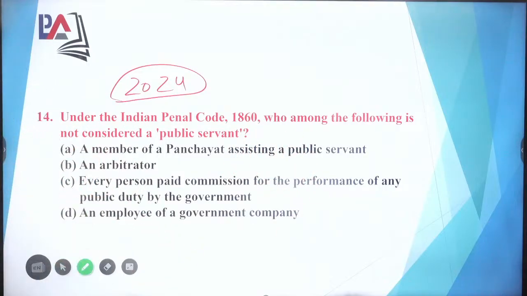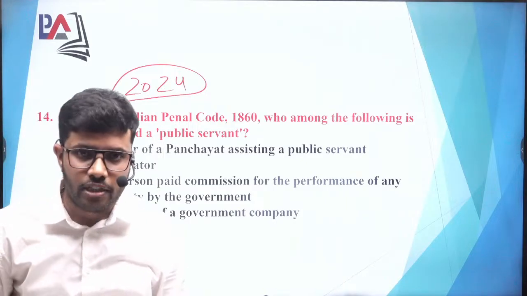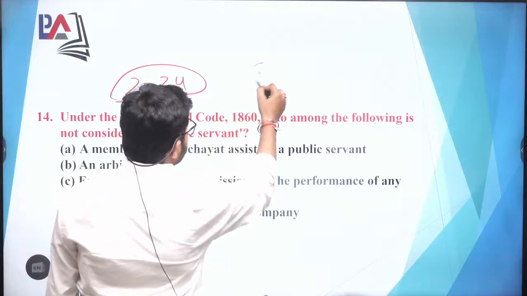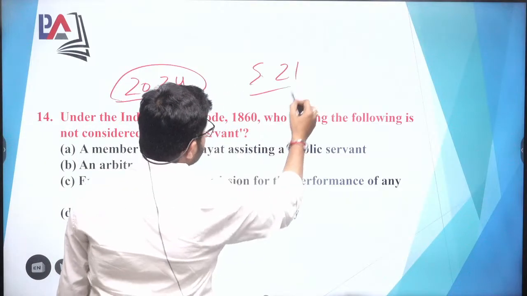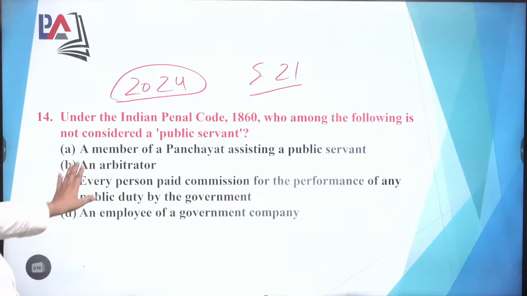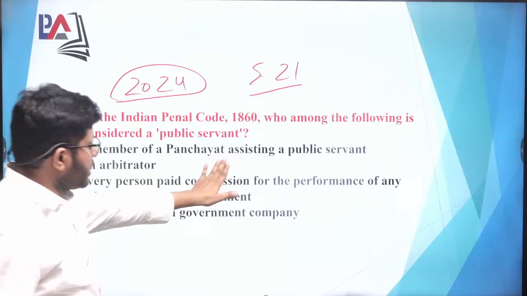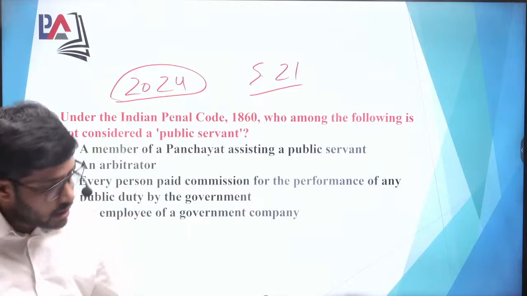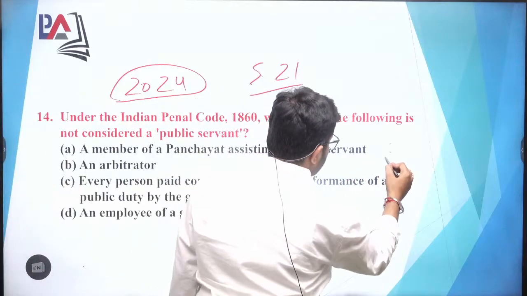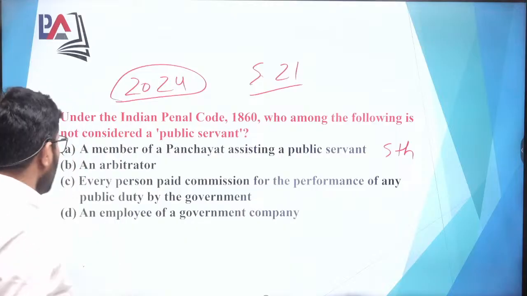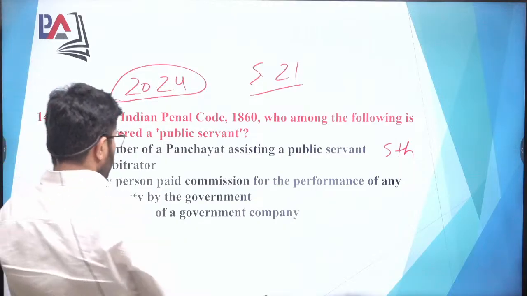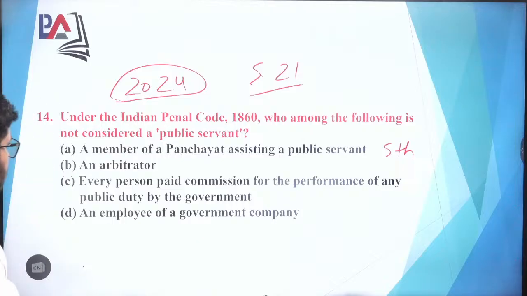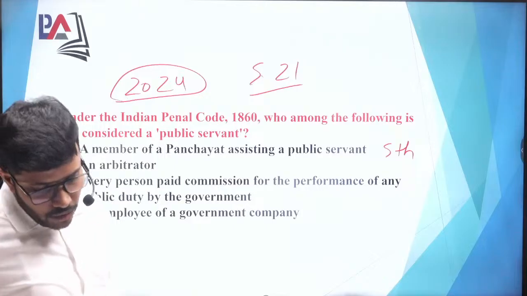So under the Indian Penal Code, who among the following is not considered a public servant? First of all we need to know that section 21 of the IPC is talking about the public servant. In that you will find that the members of the panchayat assisting a public servant is known as a public servant. So this is a correct option. You can go to the 5th point. An arbitrator is a public servant. You can go to the 6th point. Every person paid commission for the performance of any public duty, again this is also a public servant.